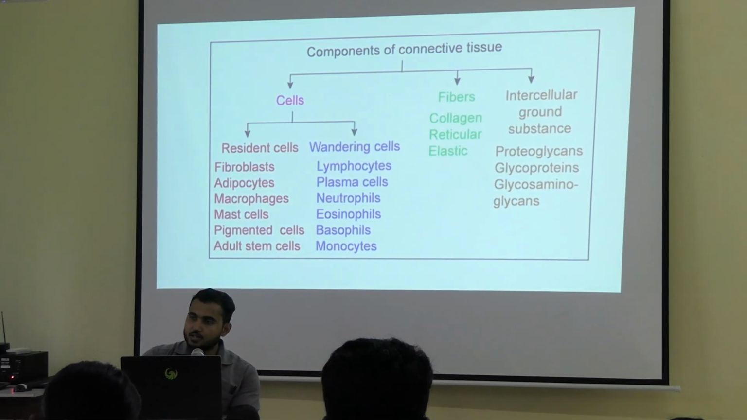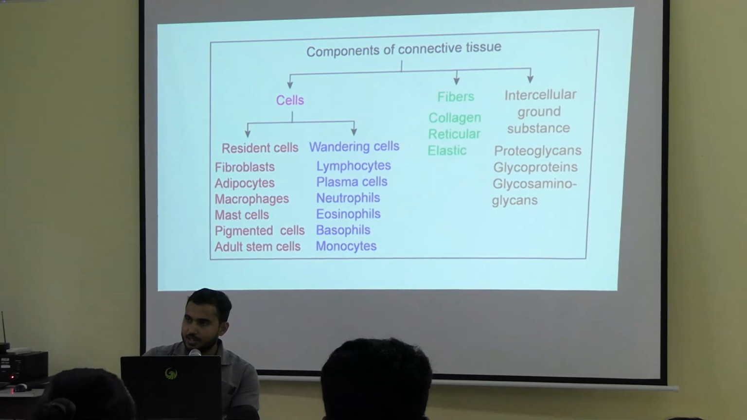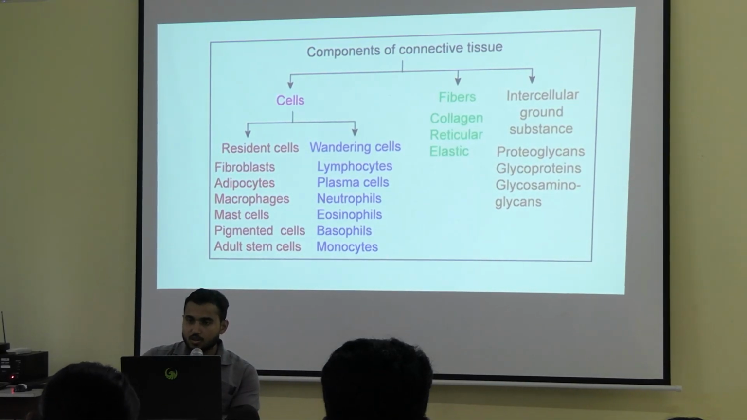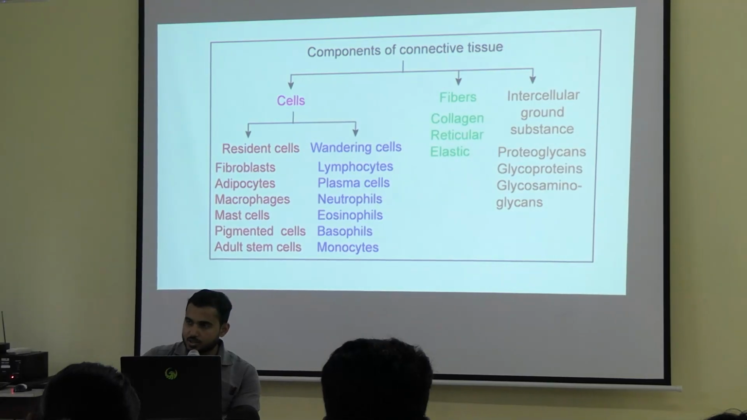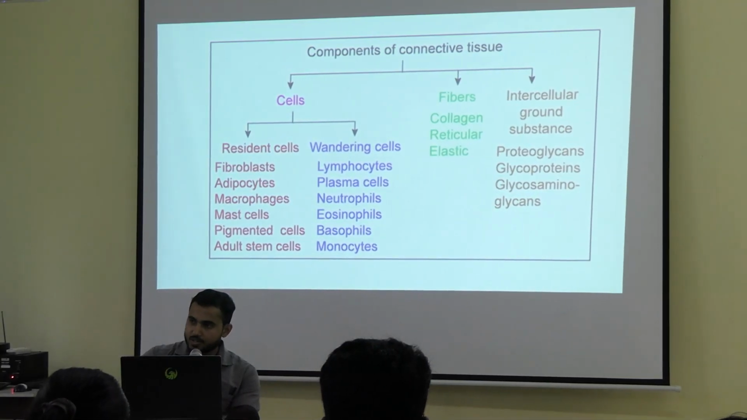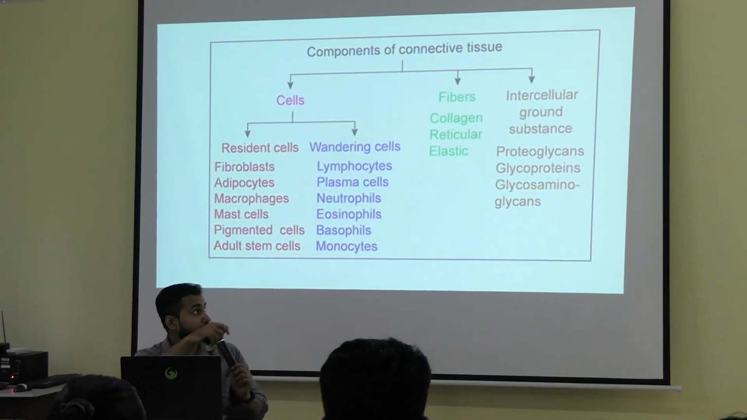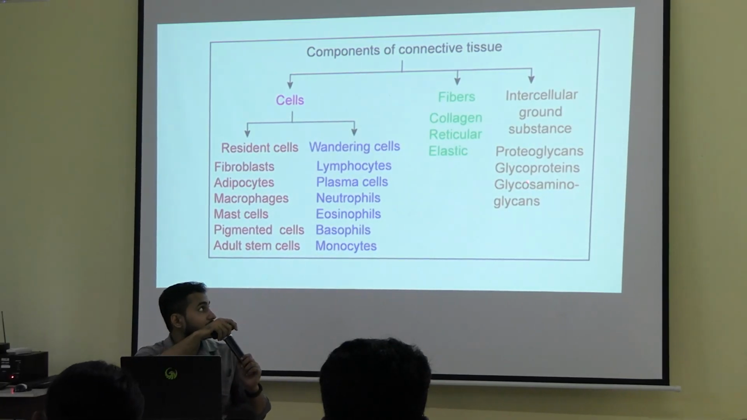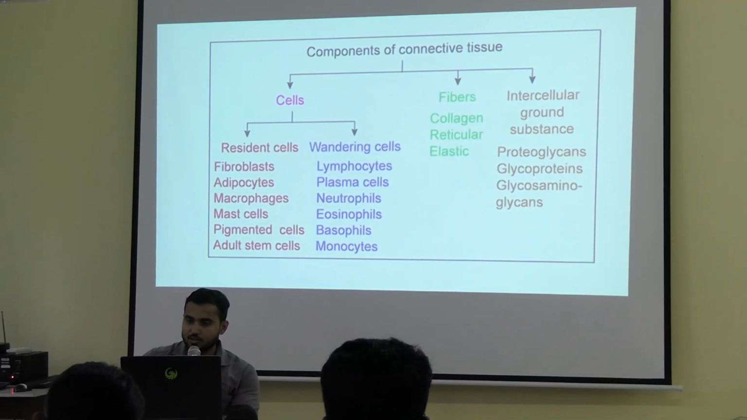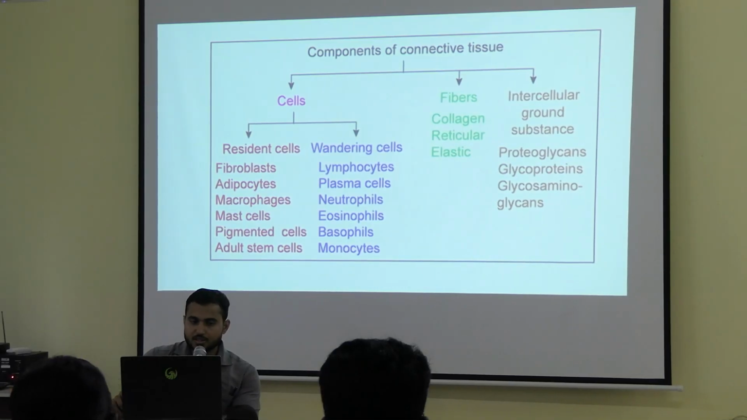Next, three different types of fibers are there: collagen fibers, reticular fibers and elastic fibers. So you have to know about the fibers also. And lastly the ground substance. What components are present in the ground substance, and how the ground substance is formed. As you can see again, three components are there: proteoglycans, glycoproteins and glycosaminoglycans. These are the three components present in the ground substance. So we'll see one by one.